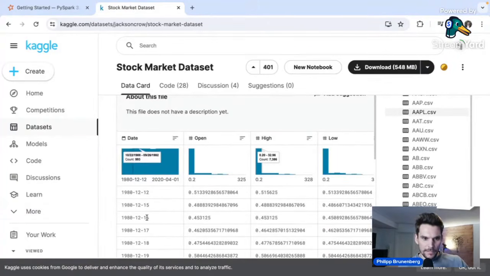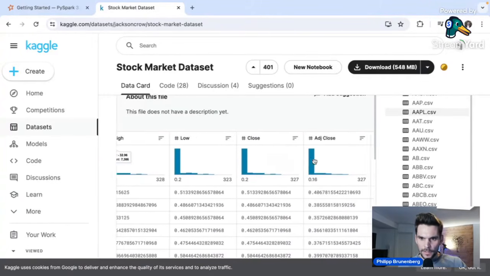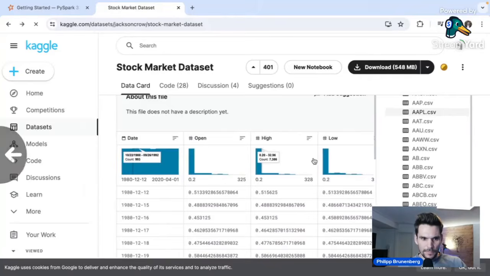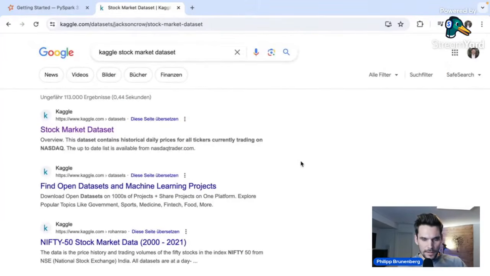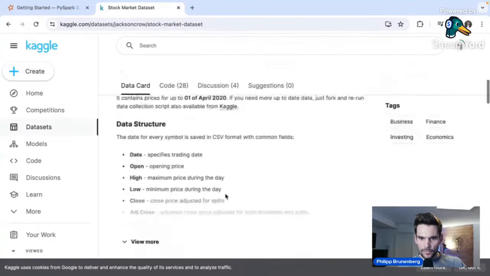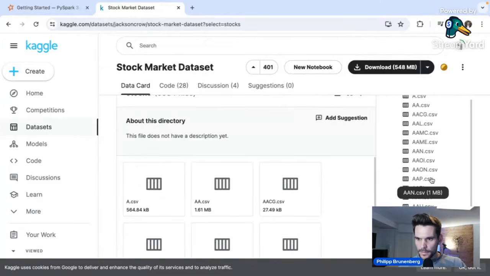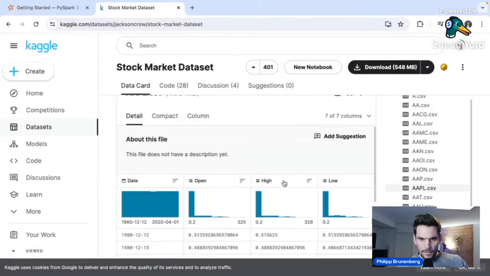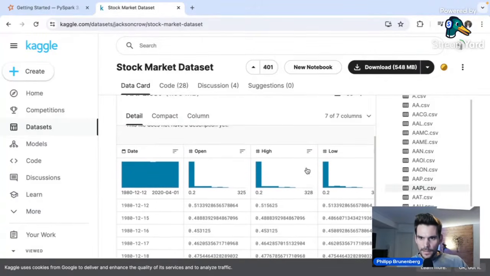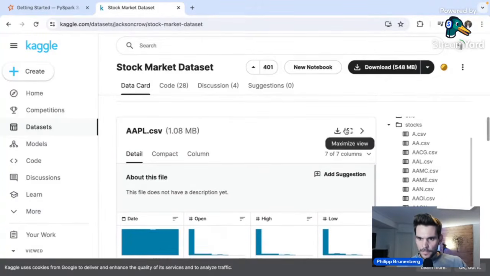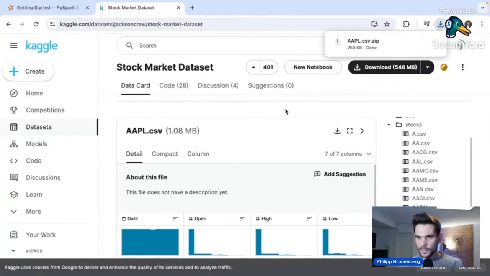So we have a date column, and then we have an open price, a high price, a low price, a close price. So for every day, we have one data point, which is one row in our data set. Sorry, I just hit the back button. Here we go. And this one I would like to download and put into our project directory.